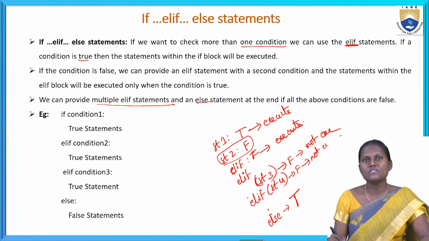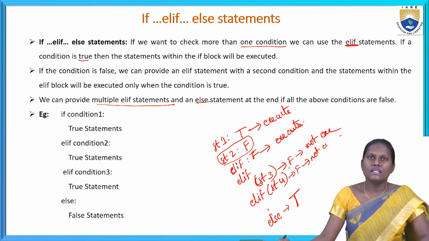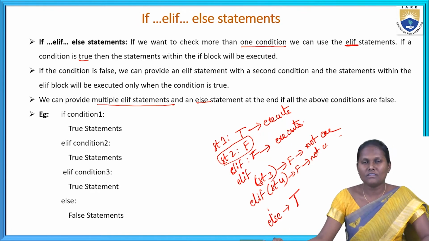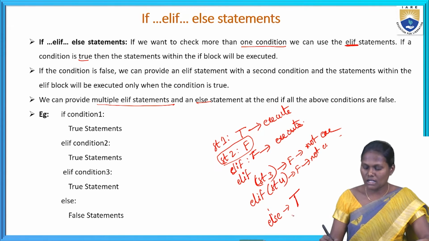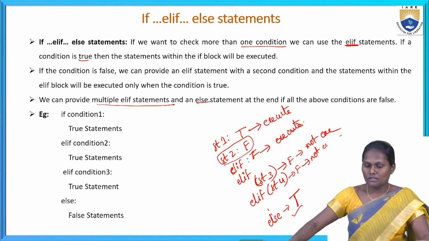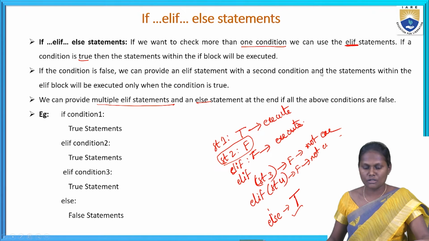If all of those are false, then I can use the else statement. Like this, we can write the code.